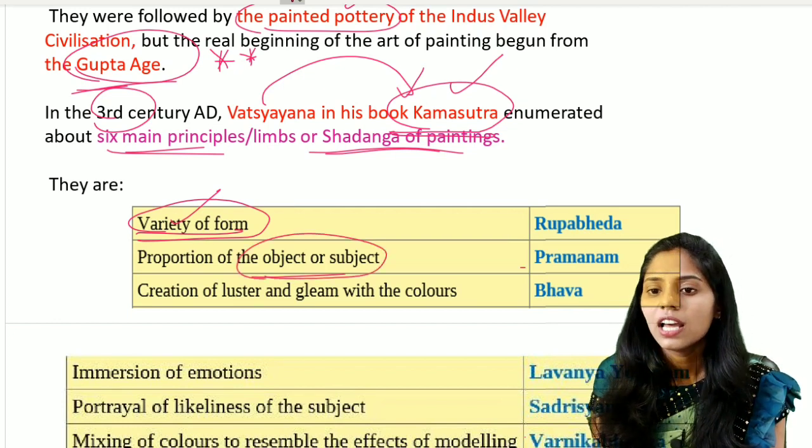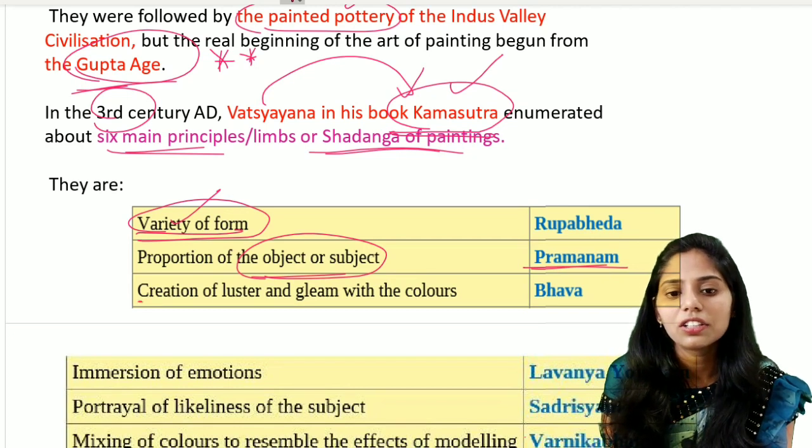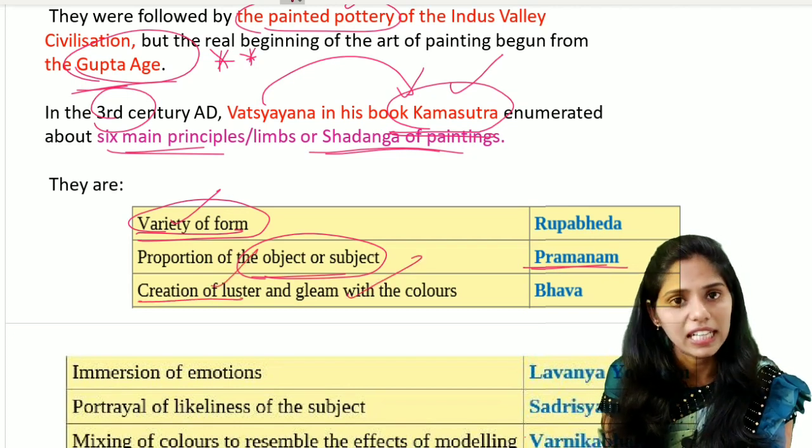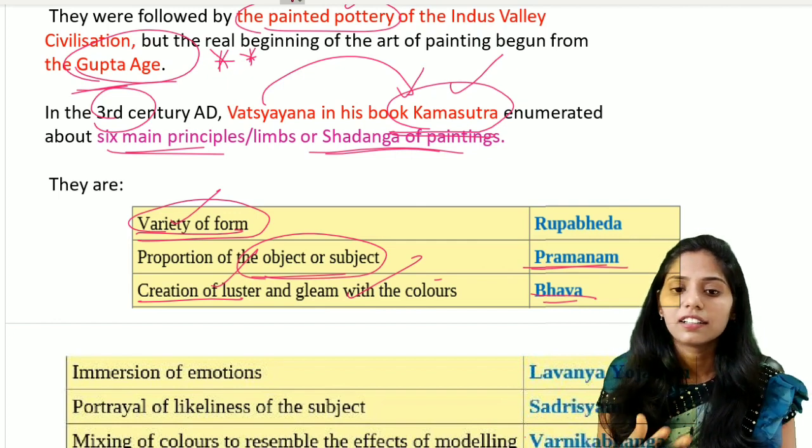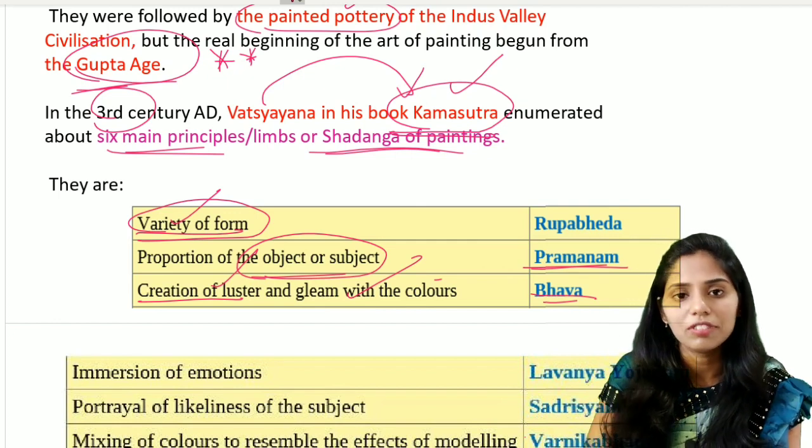It is called Pramanam. And the next one is the creation of the luster and the gleam with the colors. It is called Bhava. Bhava means expression. It is the creation of the luster and also the gleam with the colors.